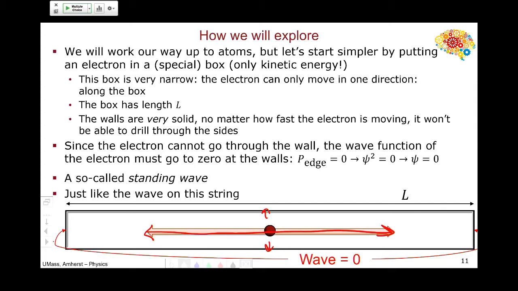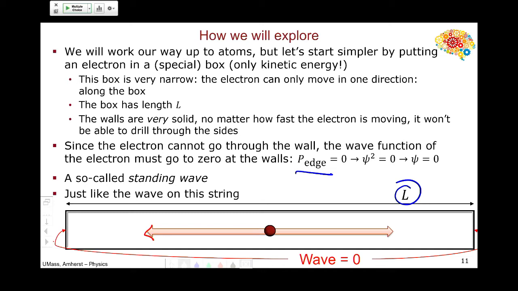So it's a very special box. The electron can only go along the box, and it has some size to it. And since the electron can't go through the walls of the box, we're going to make it a very special box. The electron can't drill through, right, some perfect box. Since the electron can't go through the box, that tells us that the probability at the edge has to be 0, because the electron can't go through the wall, which means that psi squared has to be 0, which means psi equals 0.